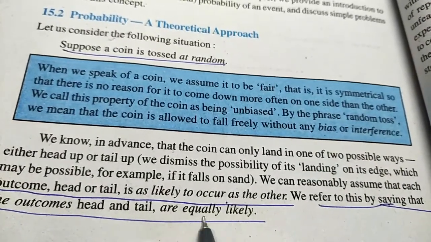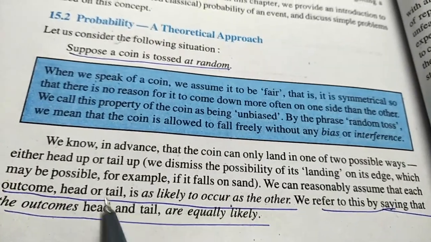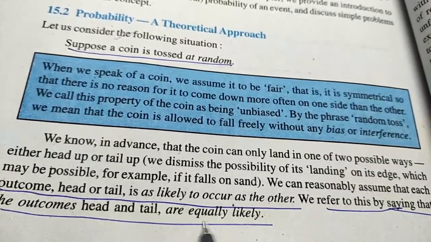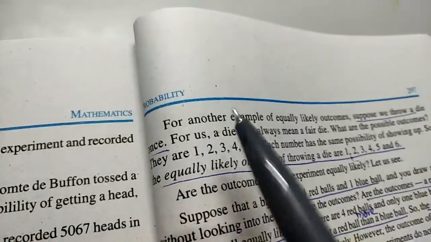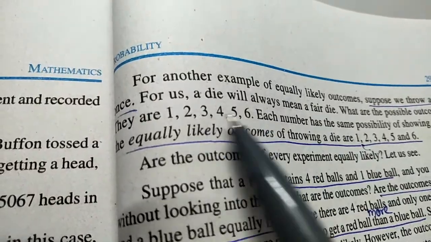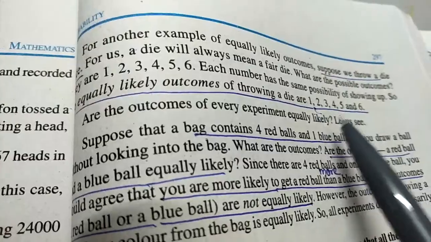Similarly, if we take a dice, we have 1, 2, 3, 4, 5, 6, six numbers, each equally likely because each appears only once.